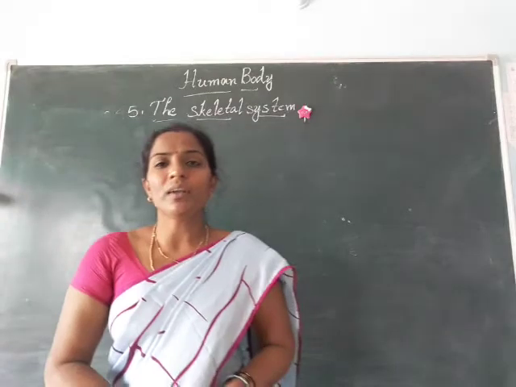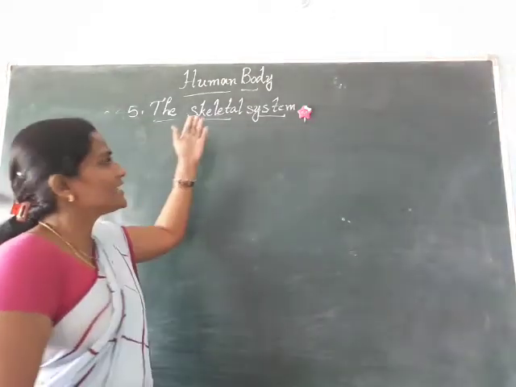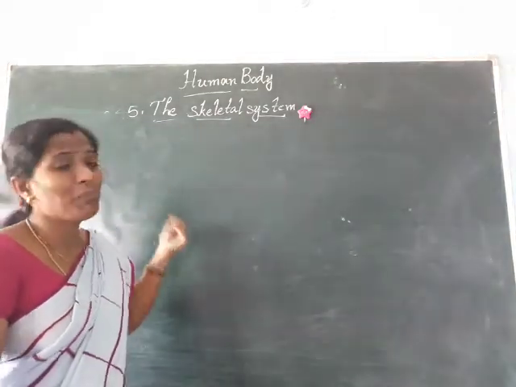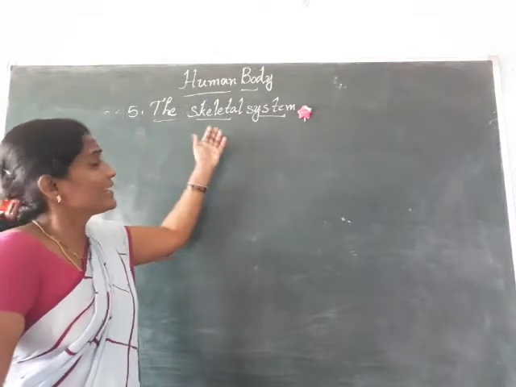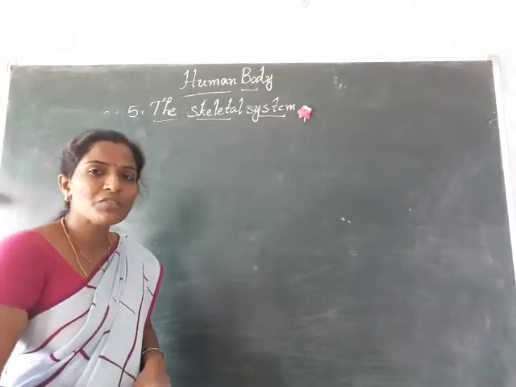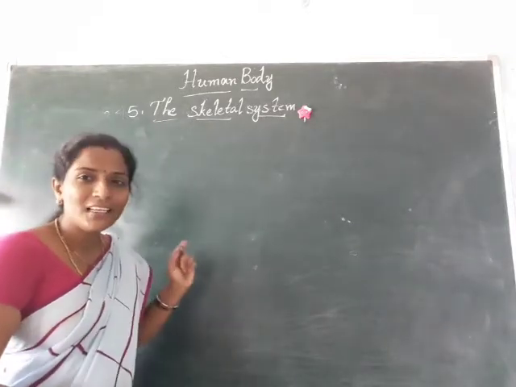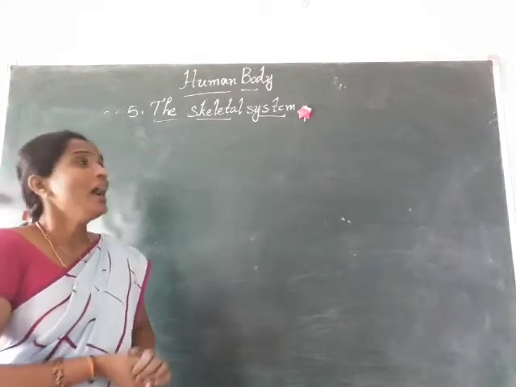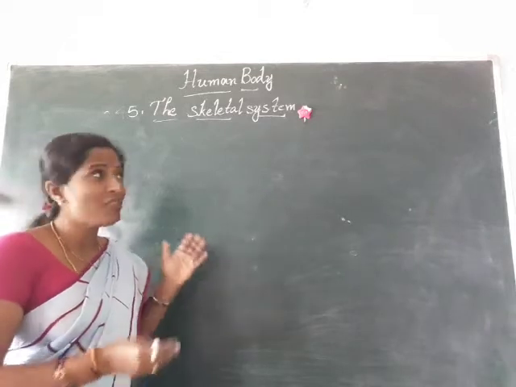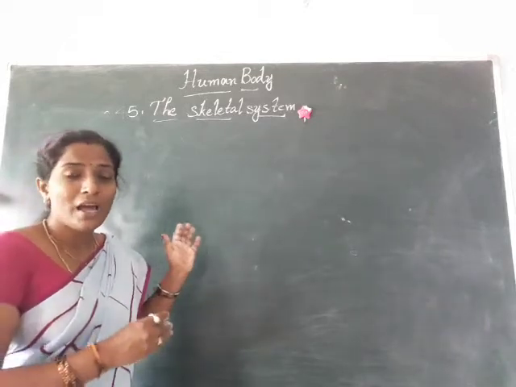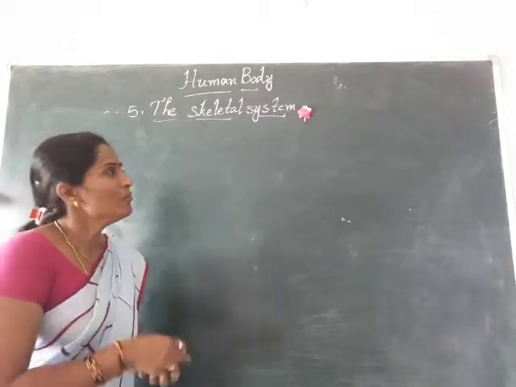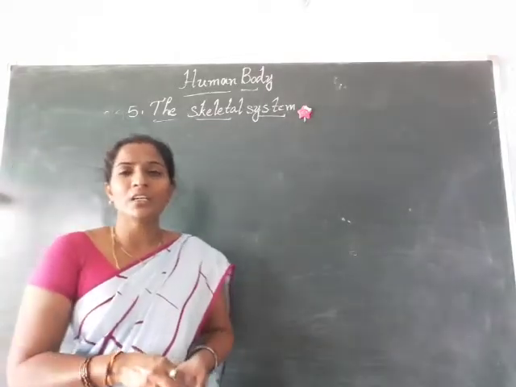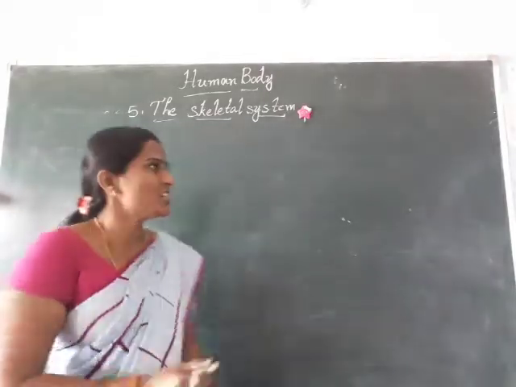And the next important system is the skeletal system. What is the next important system? The skeletal system. What is the spelling of skeletal? Skeletal system. And what will it do? What is the function of the skeletal system and what will it do for our body? And I think, children, you have an idea about the skeleton.